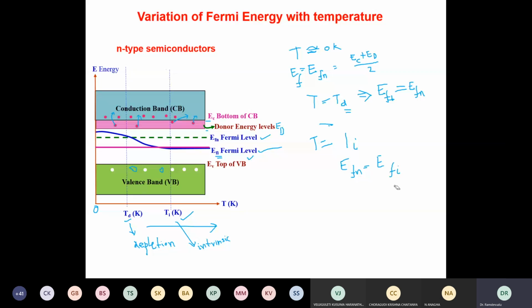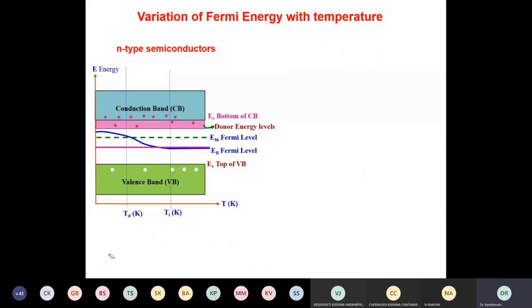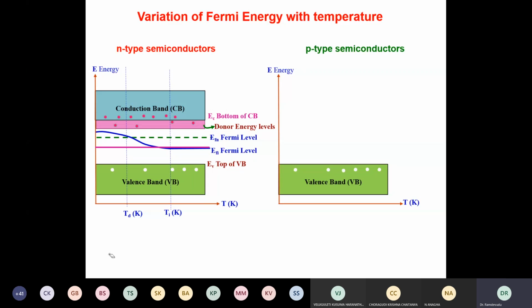Therefore, this is the variation of the Fermi energy level in n-type materials. Similarly, you can also see it in p-type. So in p-type, we have the bands like this.